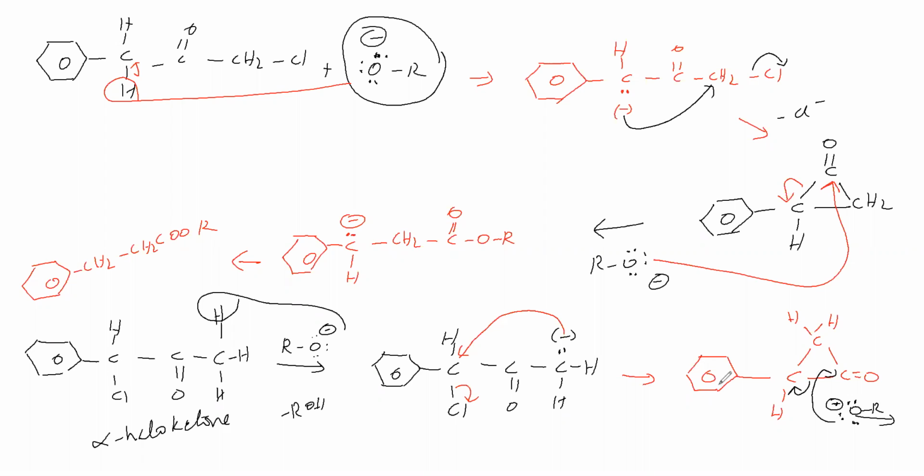The C minus will be stabilized by resonance by the phenyl ring. So we will get here the phenyl ring, here CH minus, then CH2, then COO or, the ester we got. Then this C minus takes H plus from alcohol, therefore alcohol becomes alkoxide.